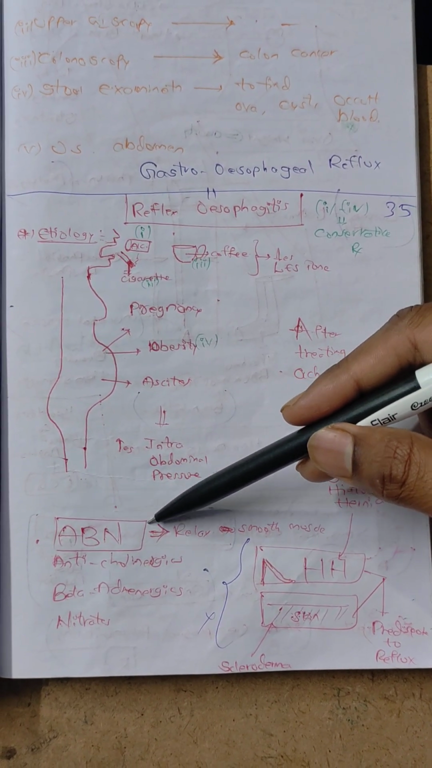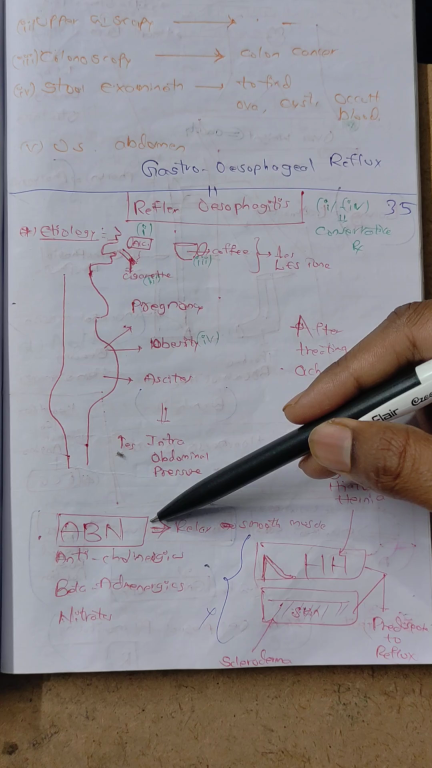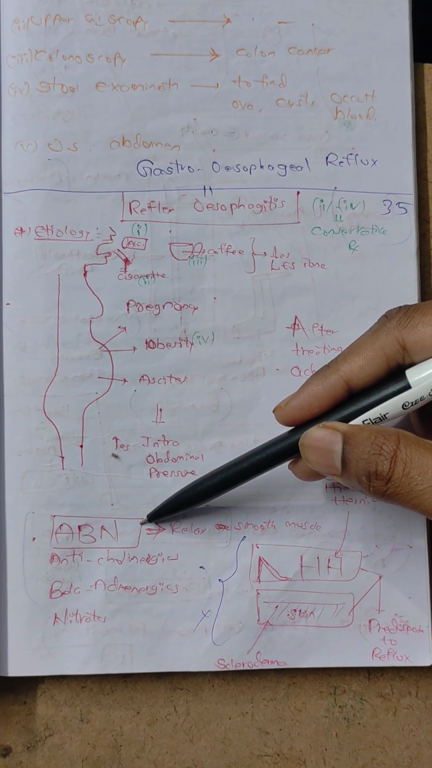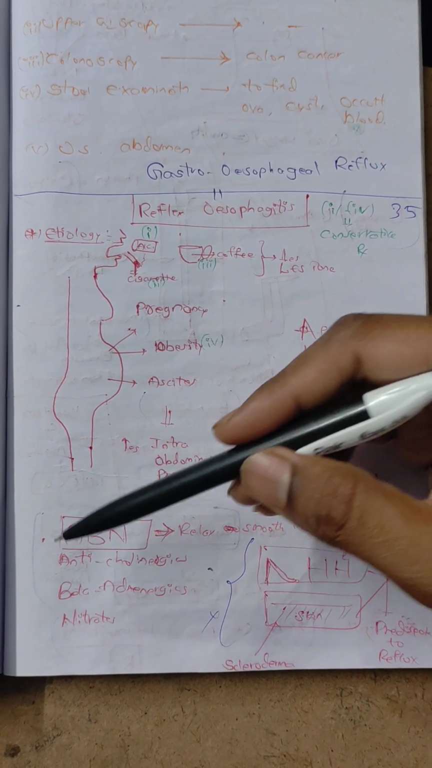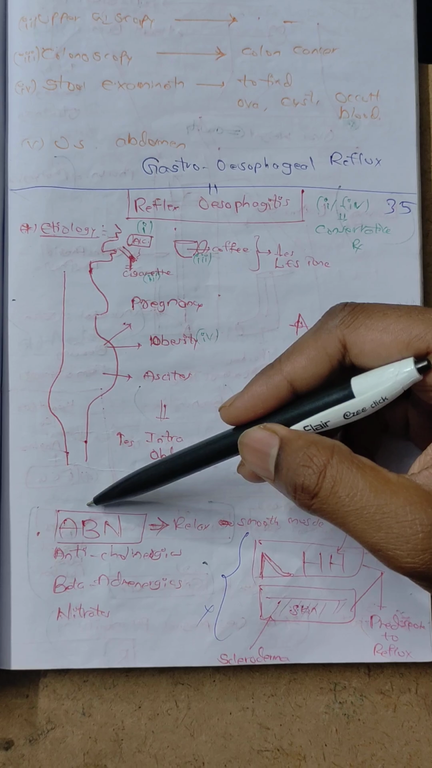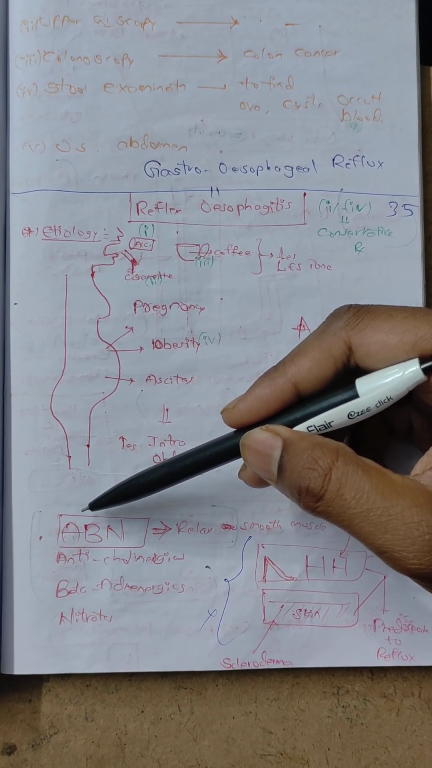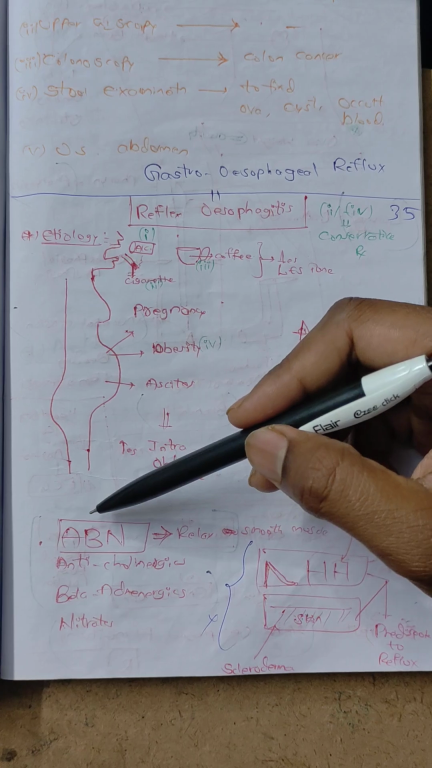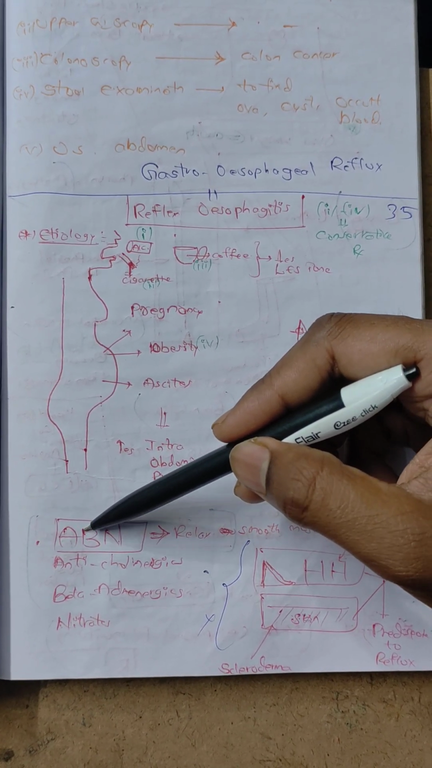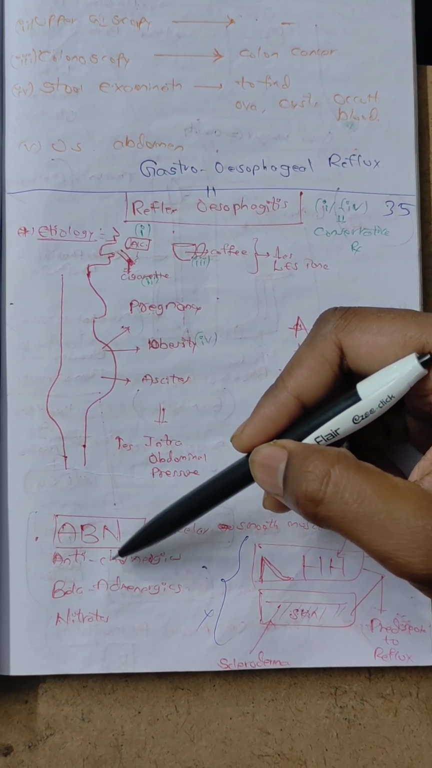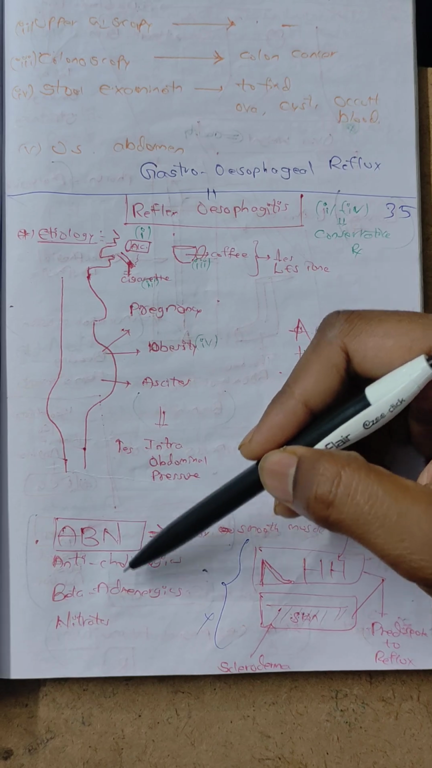And the common mnemonic is ABN. ABN you can remember by CBN. CBN means Chandra Babu Naidu. C is replaced by the A. So ABN. A means anticholinergics, B means beta adrenergics, N means nitrates.